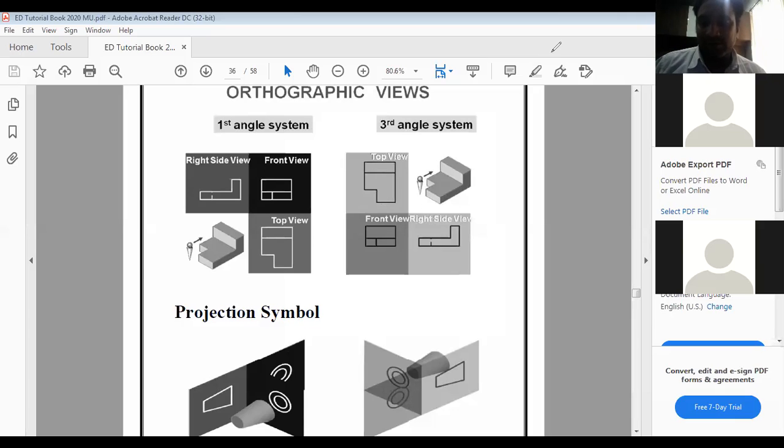Okay. So this is with respect to the top view, sorry, first angle projection method and third angle projection method. Hope everyone will understand this. So let's see the differences in the theoretical form.